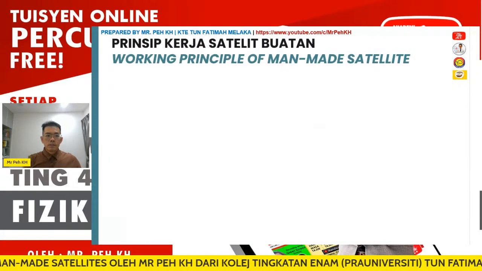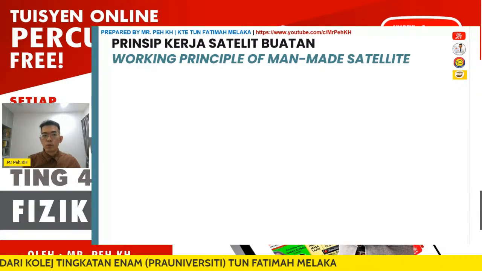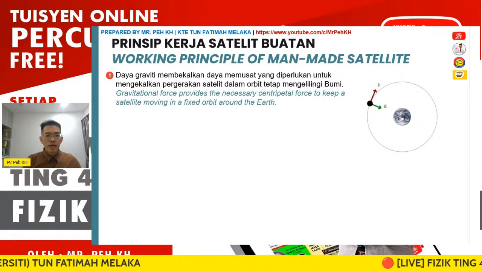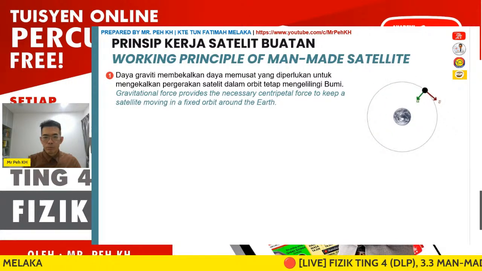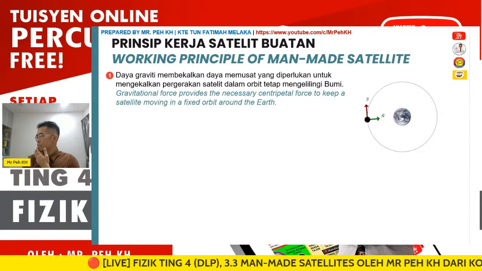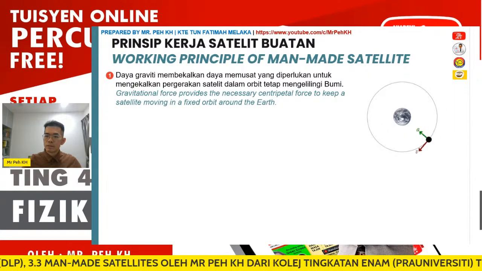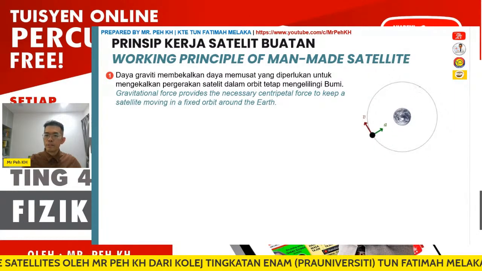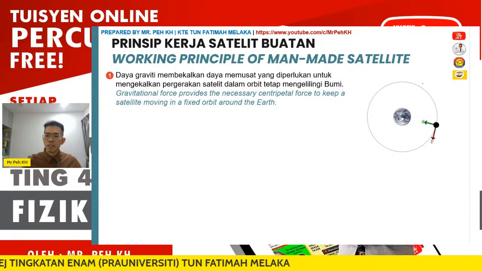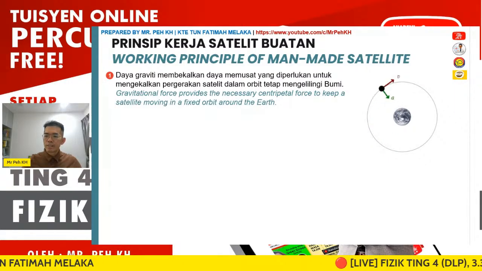Here, the working principle of the man-made satellite is learning standard 1, which you need to understand. Gravitational force provides the necessary centripetal force to keep a satellite moving in a fixed orbit around the Earth. You can see from the figure, we have black spheres orbiting the Earth. It is labeled with v, the linear speed or satellite speed, and a is the acceleration.